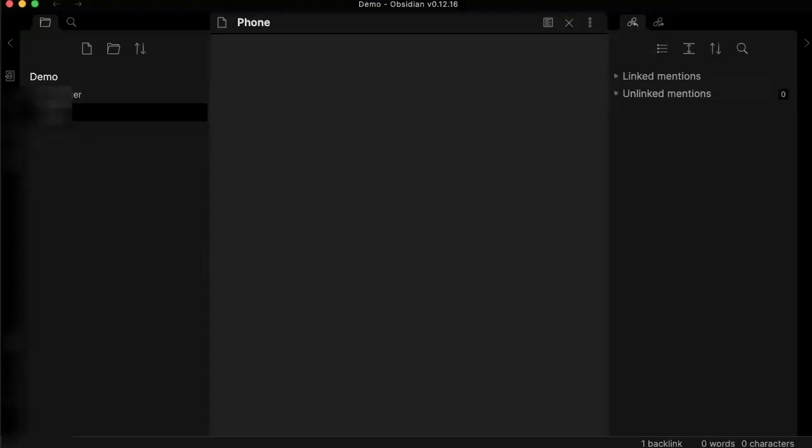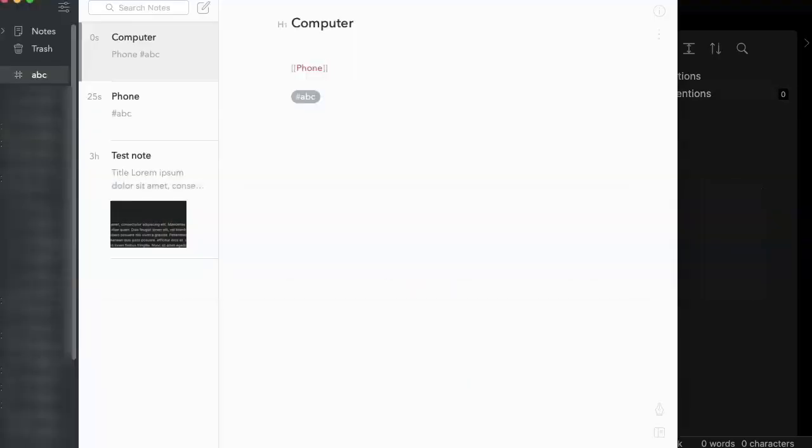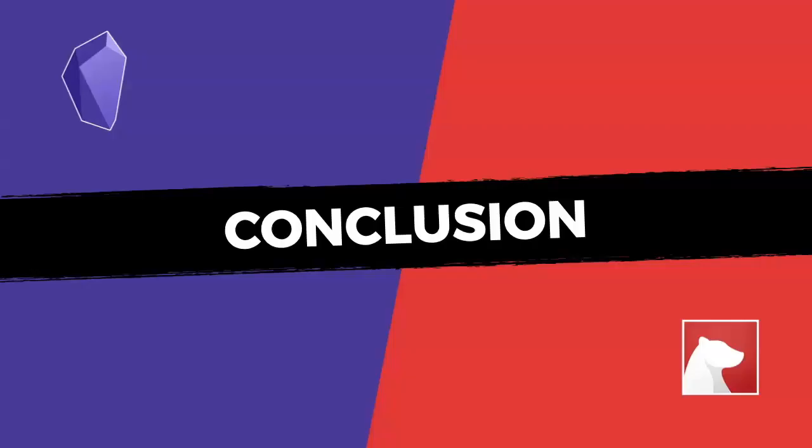And actually combining between nodes, which is not the case when it comes to Bear. But as you can see, the node linking feature is still available in Bear. Right now, let's just dive deeper into the conclusion.